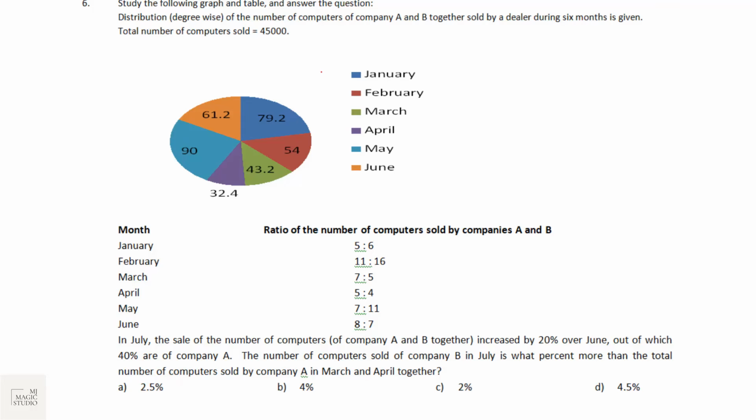The number of computers of company A and B together sold by a dealer in 6 months are given. Total number of computers sold in these 6 months is 45,000. And this is the month-wise breakup, and the ratio of the number of computers sold by company A and B is given. In July, the sale of computers of A and B together increased by 20% over June, out of which 40% are of company A.